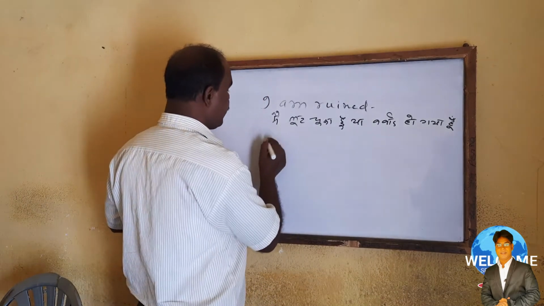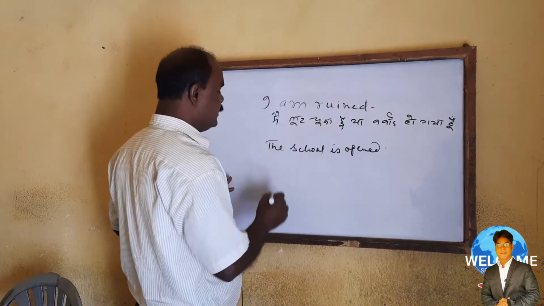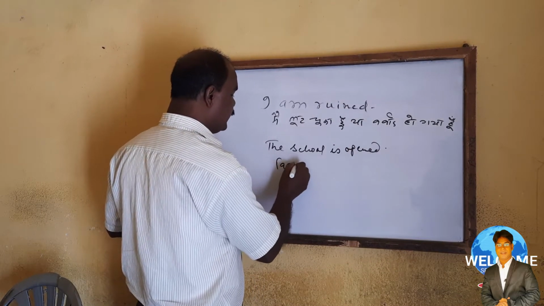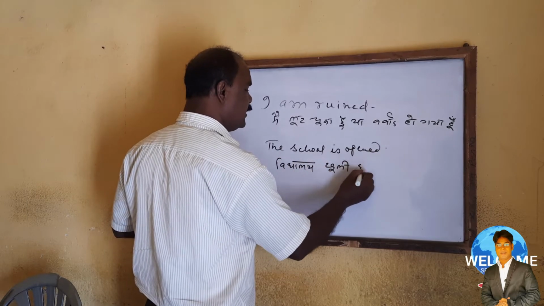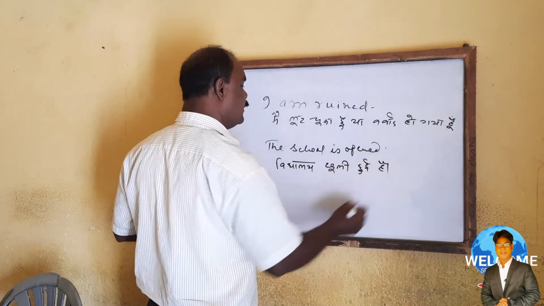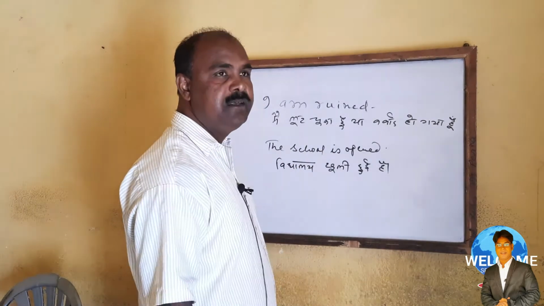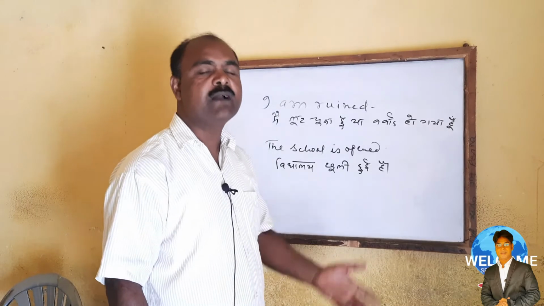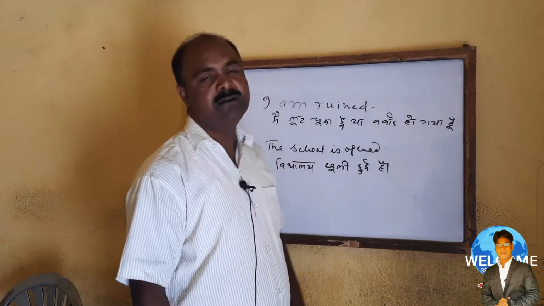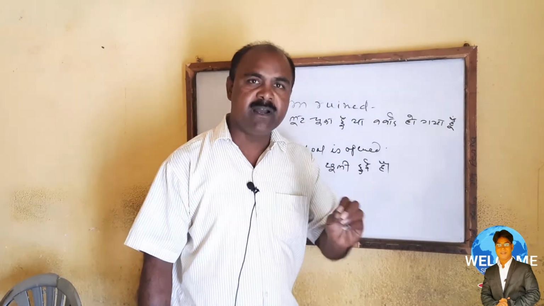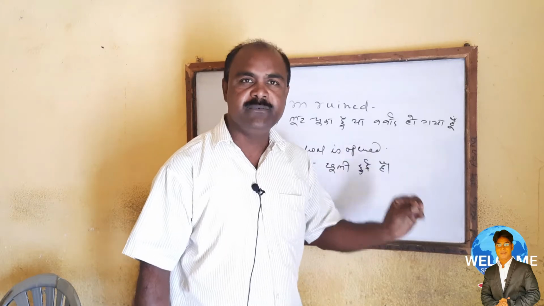Next sentence, the school is opened. इसका मतलब विद्यालय खुली हुई है, विद्यालय खुली हुई है. Here also it is खुली हुई है, ई है. It is also going according to present perfect. But if you use school has opened, then it is a wrong sentence. That's why you have to use the school is opened, विद्यालय खुली हुई है.